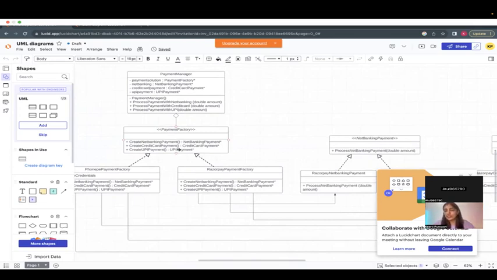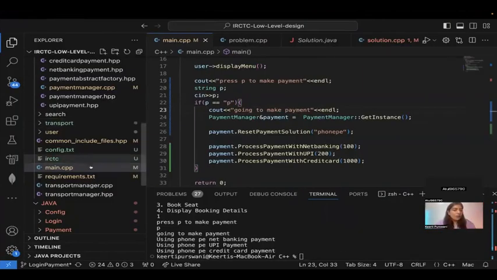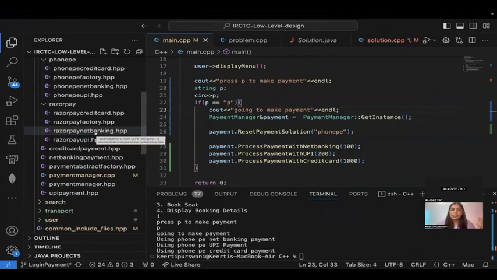Then the requirements itself is different. Right now, the system that I have designed, you are saying that no, my payment manager should have these types of payment gateways. If you feel that that is not the requirement, it is fine. I'm just showing that if this is the requirement, you can do it like this.